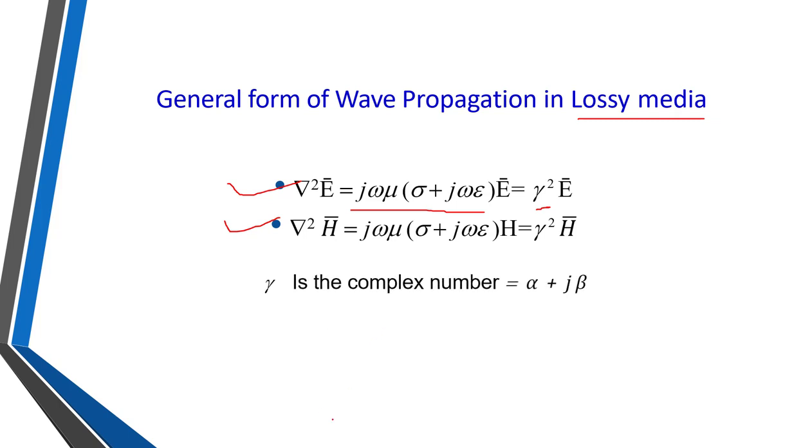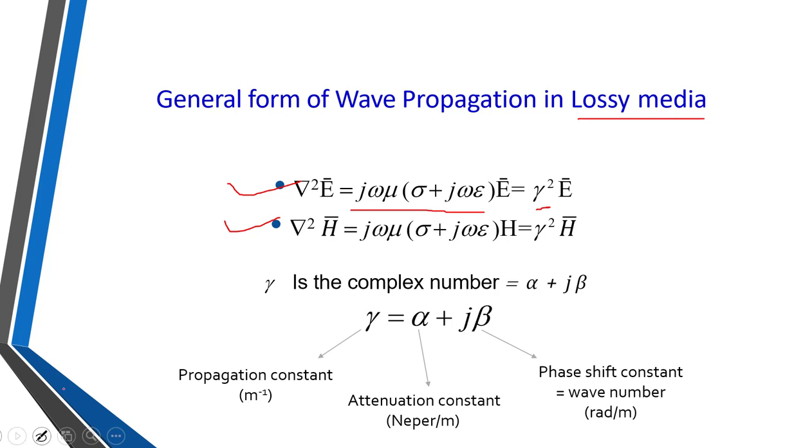So what is this gamma? Let us now consider this gamma. Gamma is a complex number and it is expressed as alpha plus j beta. Gamma is called the propagation constant and it is measured per meter. Alpha is called the attenuation constant and it is measured in Nepers per meter. And beta is called the phase shift constant, also called the wave number, and it is measured in radians per meter.